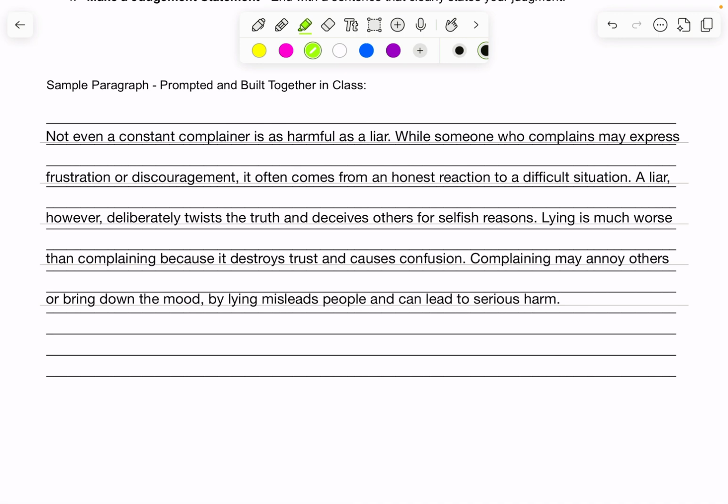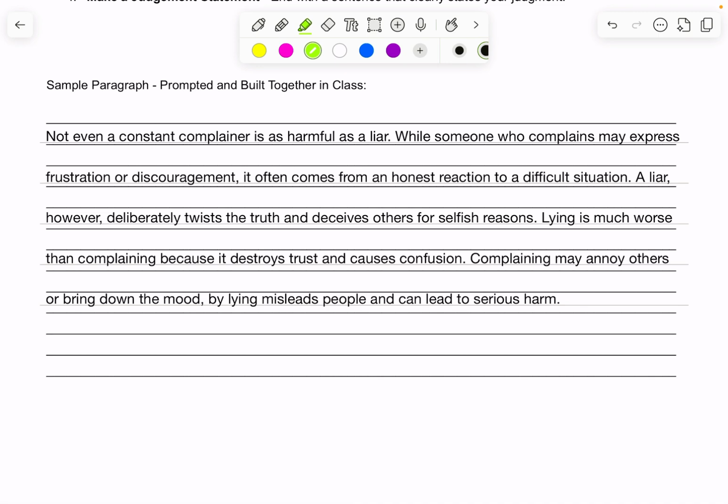Okay. While someone who complains may express frustration or discouragement, it often comes from an honest reaction to a difficult situation. Okay, so here we are, and we need to describe the other wrongdoer a little bit. And we want to describe the lesser wrongdoer fairly. We can't just lie about the wrongdoing, but we kind of want to make our tone seem like it's a little bit better.